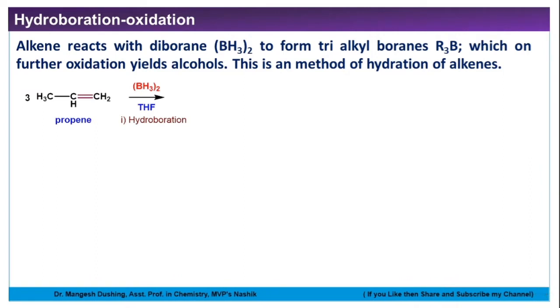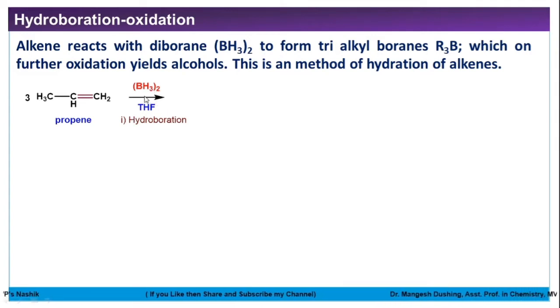Friends, in hydroboration, the reagent is BH3, which is present in dimer form. That's why we can write BH3 twice, or you can write B2H6 also, no problem. For that purpose, THF, tetrahydrofuran, an ether solvent, is used for this hydroboration, a non-polar solvent. There are three hydride ions, so one BH3 molecule can react with three molecules of propene or alkene. In this case, particularly, we will take the example of propene, and this is the hydroboration.